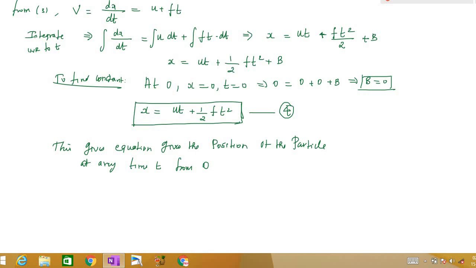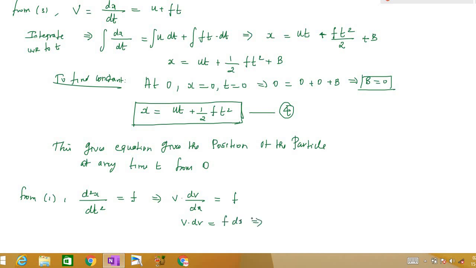Now let me derive some more equations. These two are very important, so we will also derive one more equation. From 1 we have d square x by dt square is equal to f, right? This is what we have from equation 1. Now this is nothing but the acceleration, right? So I can also write this as v into dv by dx, which we saw in the previous videos, is equal to f. So I can also write this equation as v dv is equal to f dx.